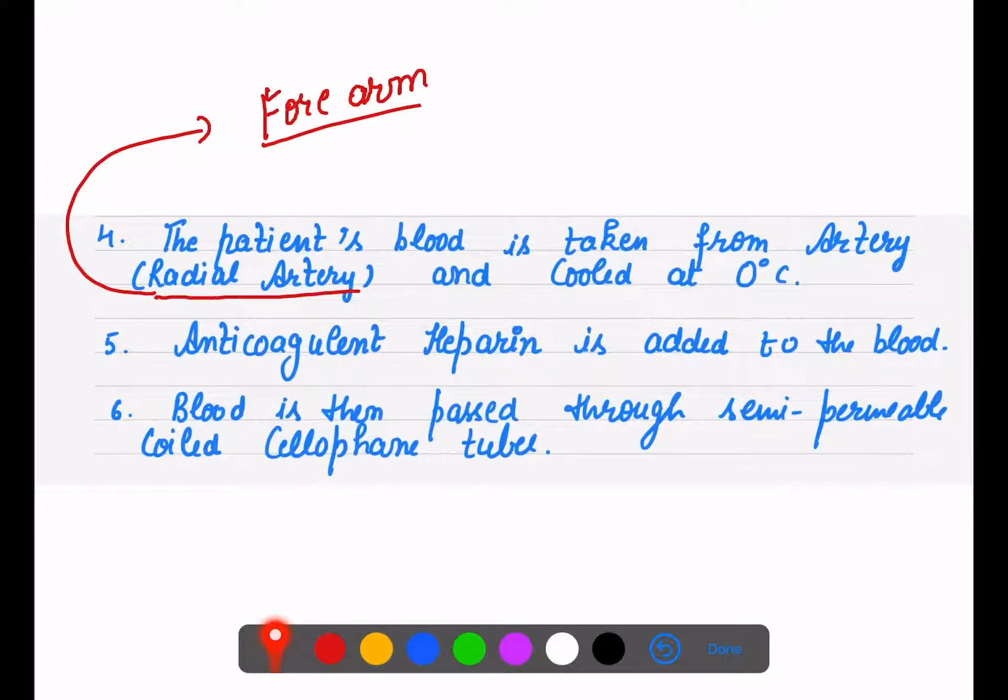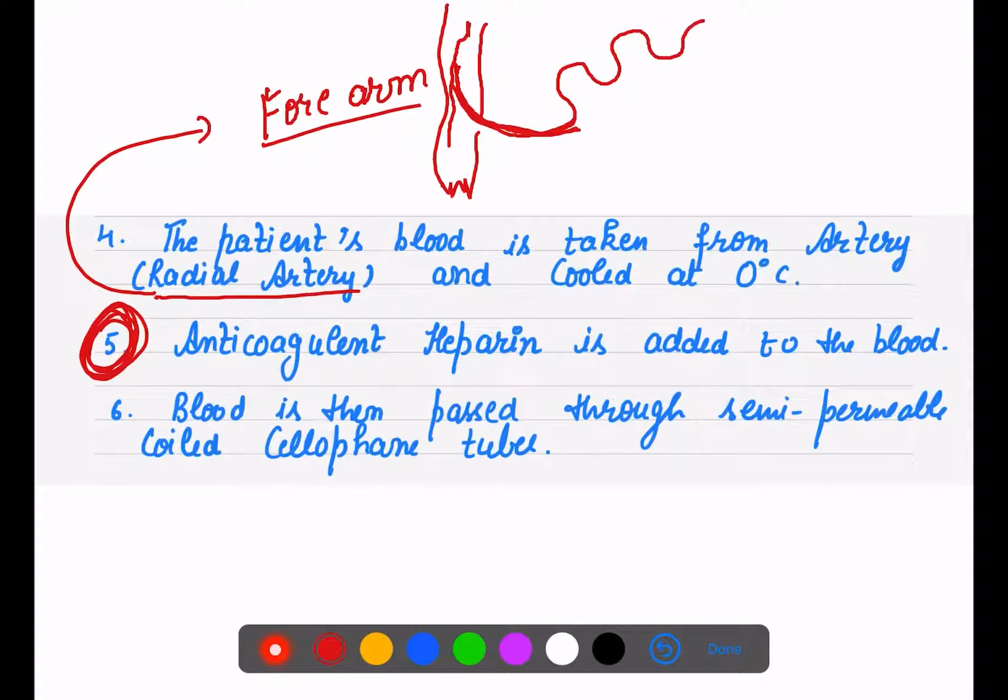The most important thing you need to understand here: now you have taken blood from the artery. Suppose this is the forearm of a person, and this is an artery coming, and we are taking blood from here. Now this blood is entering into an artificial tube, outside the body.